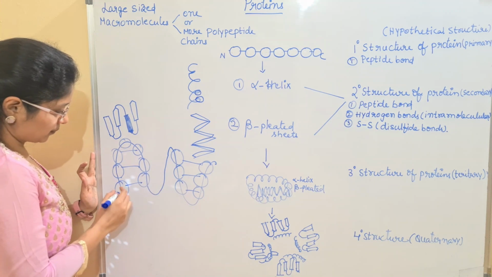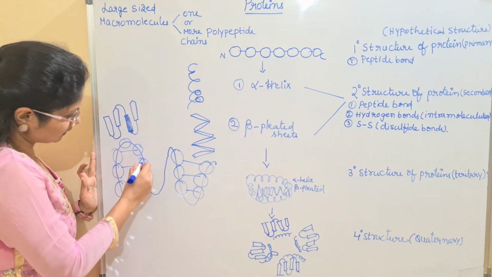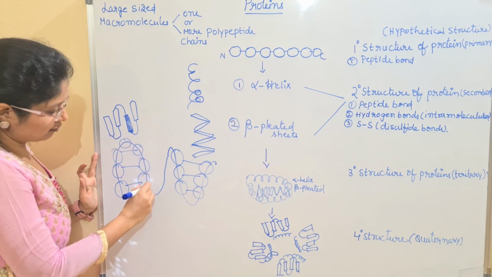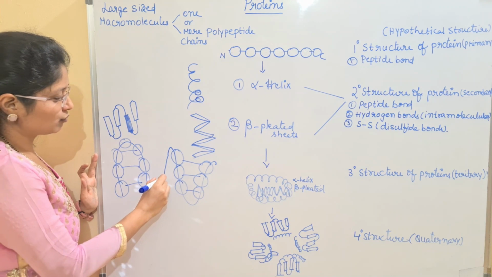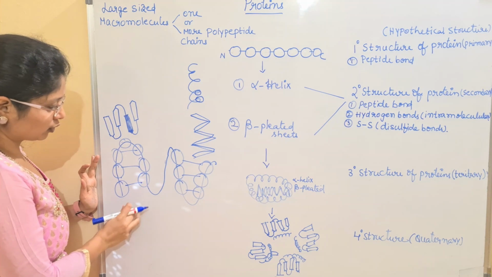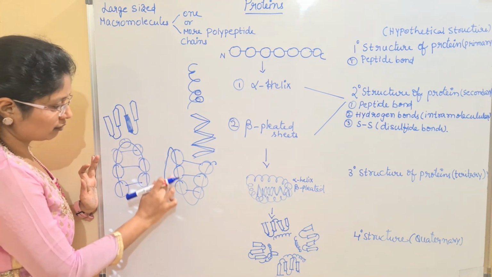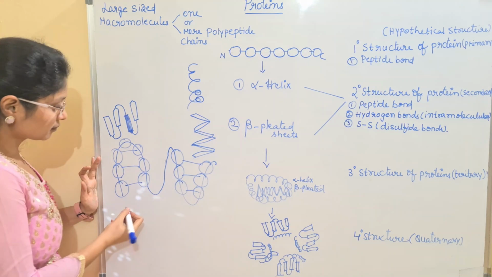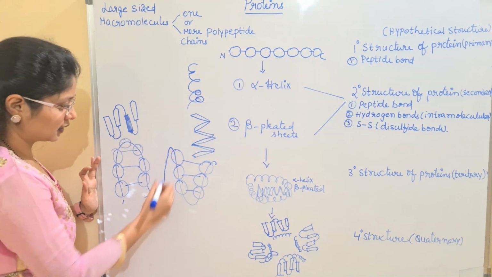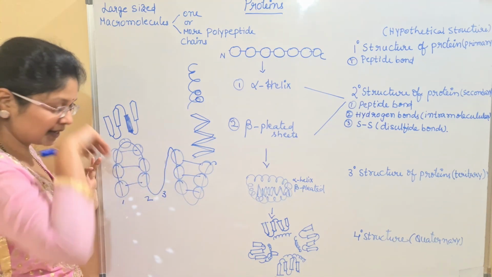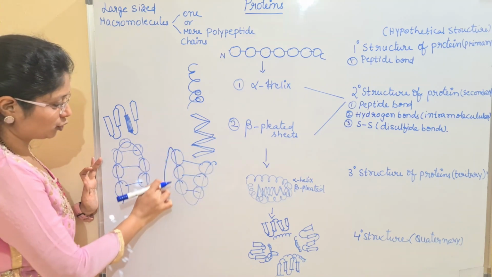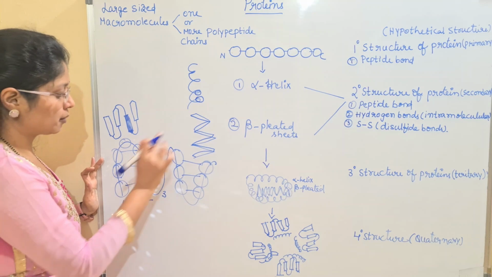So look at the structure. This line represents a single strand, and it is turned and again forms another strand. Again it is folded back to form another strand. In this way, I am showing you strands 1, 2, 3, 4 and 5 here. Let us mark: the first two strands are present here. The third strand is empty; empty means you can say it is single. These two are paired, and this is said to be the single strand. It is not paired, a non-paired strand.